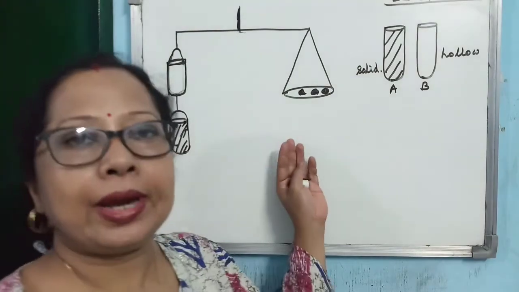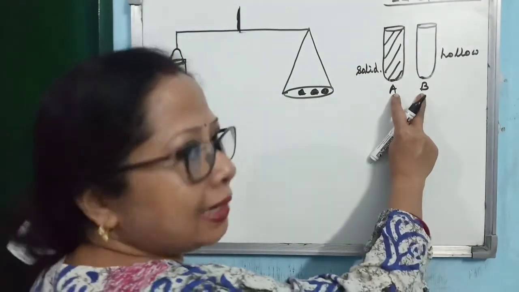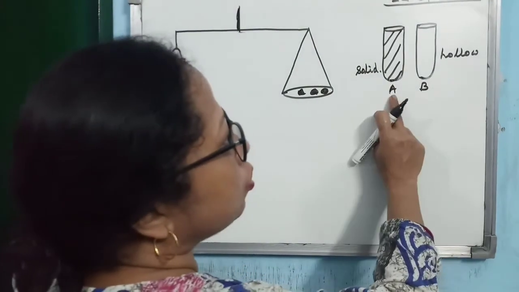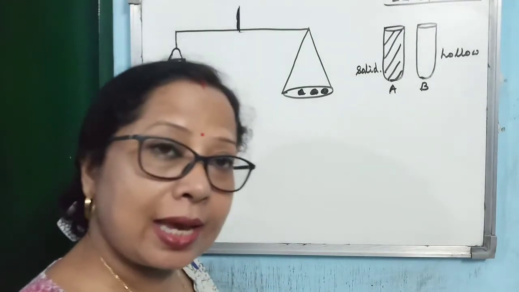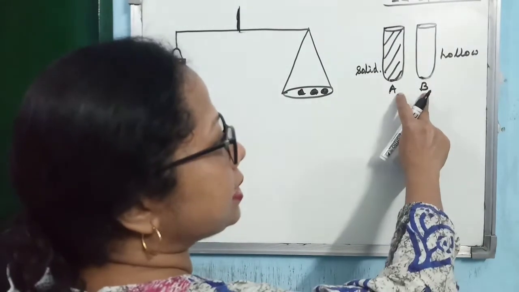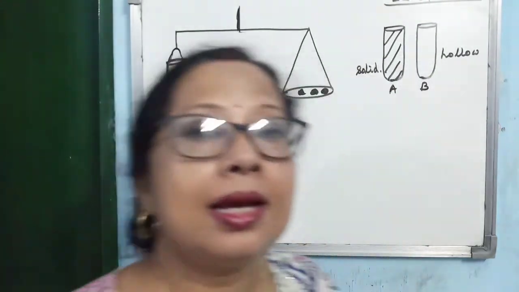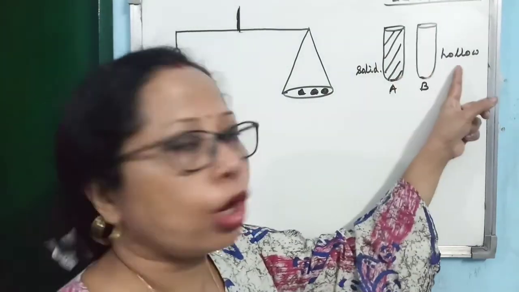To prove it, we first need two identical cylindrical bodies, A and B. I may not draw them identical, but I am verbally saying, these two bodies A and B are identical and cylindrical. But A is solid and B is hollow.